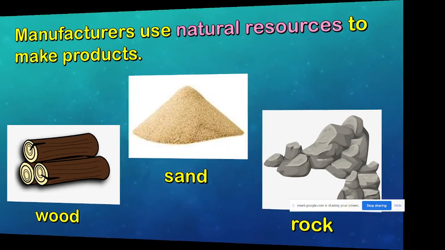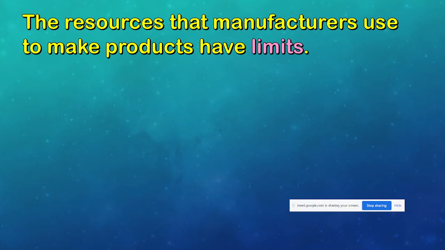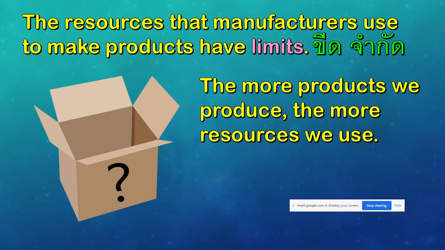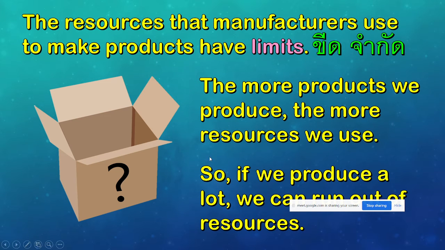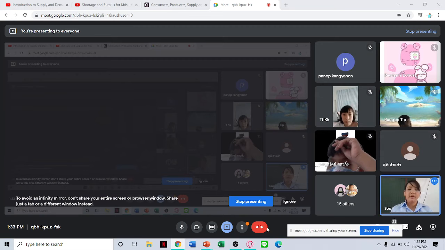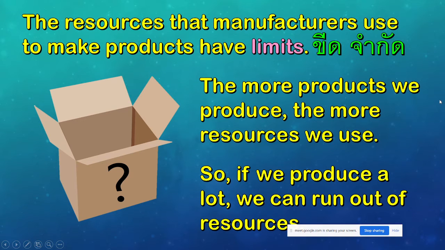Yes. Now, the resources that manufacturers use to make products have limits. When you say limits, it means the more products we produce, the more resources we use. So if we produce a lot, we can run out of it after some time, after making products. When you say limit, after using all of them, you cannot have any more.